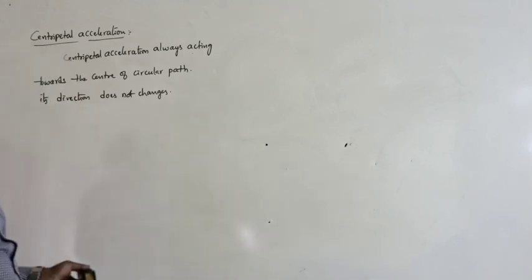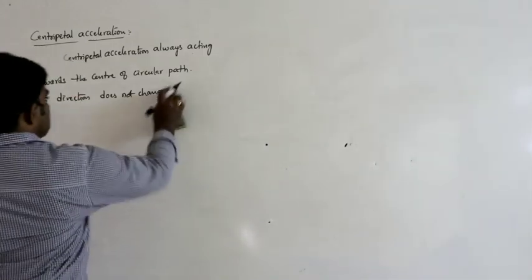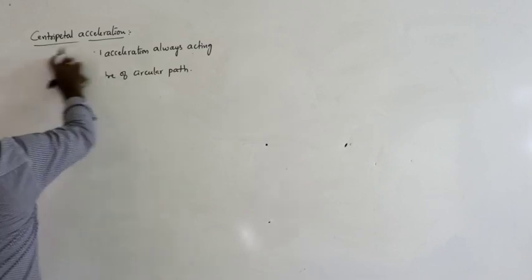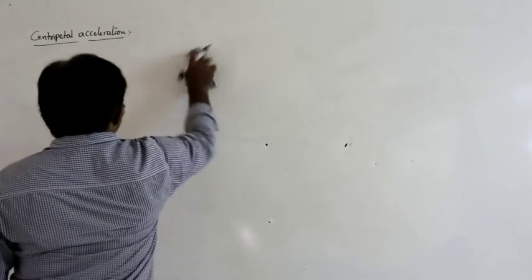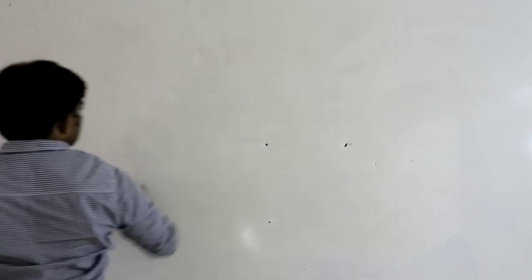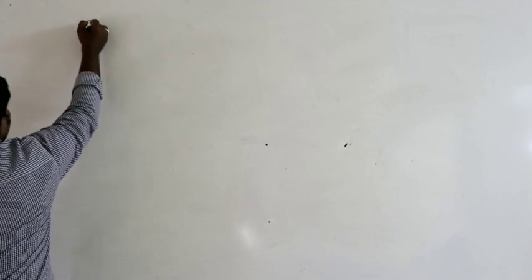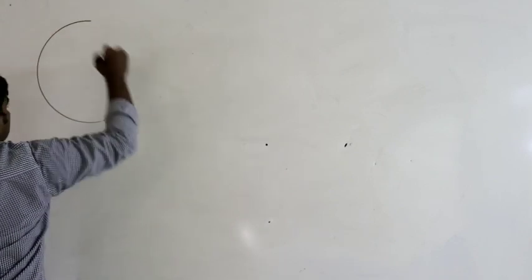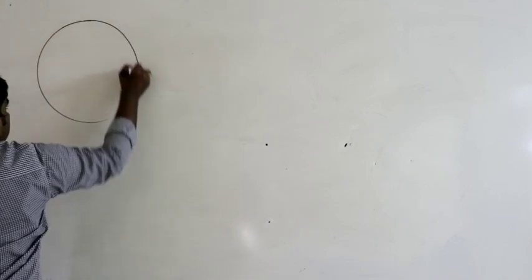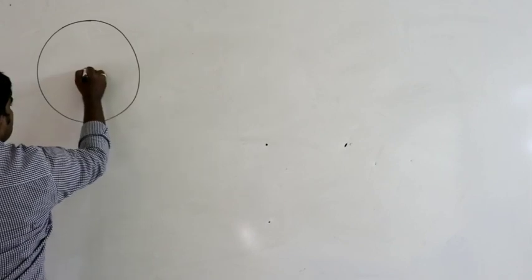How can you find the magnitude of this centripetal acceleration? So let us derive the expression for the centripetal acceleration. See here, this is the circular path, center.